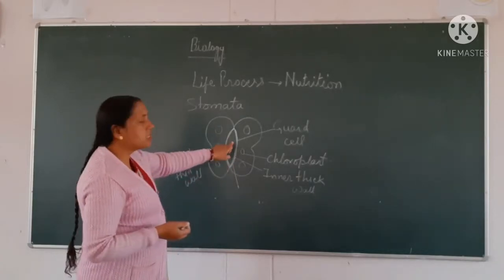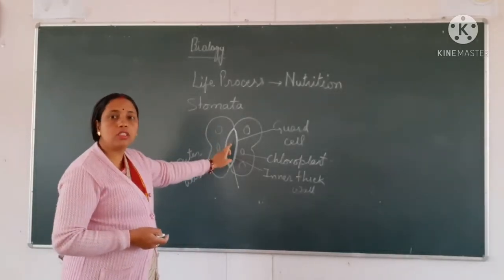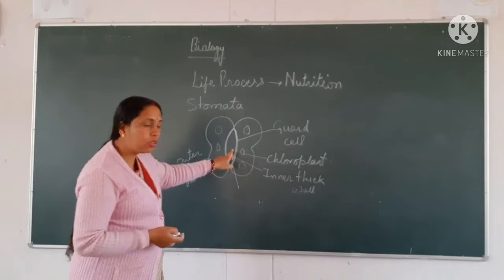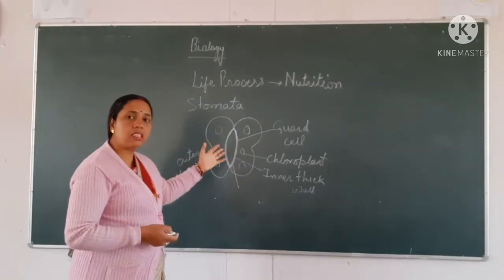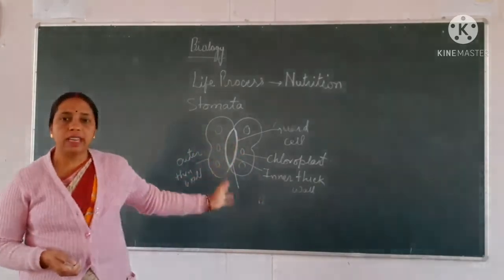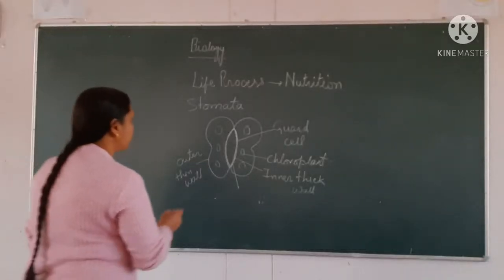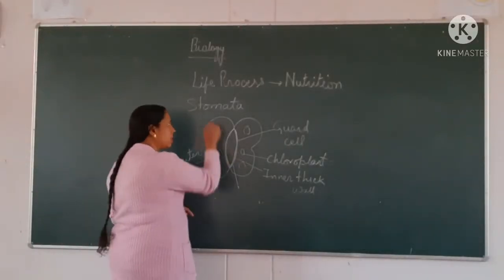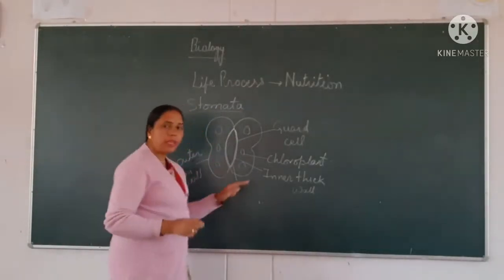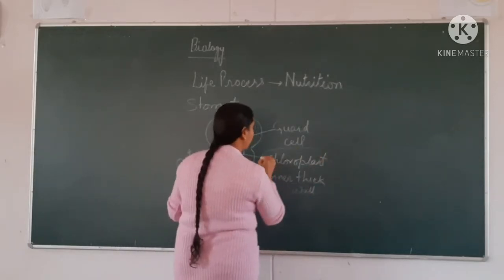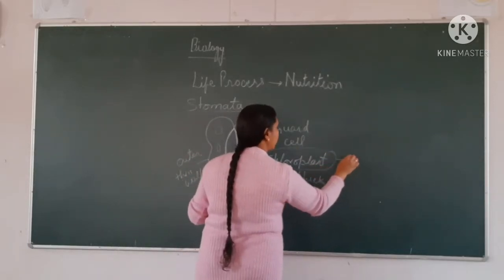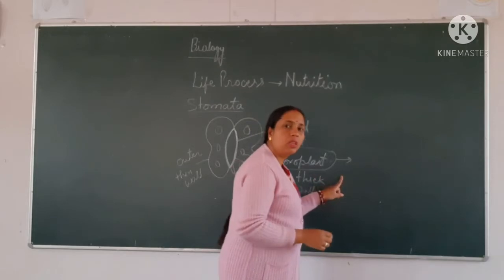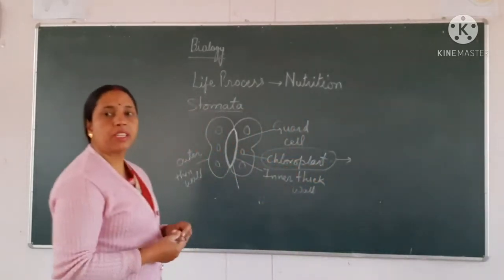This place is called the stomatal aperture or the stomatal pore. Through the pores, the exchange of gases takes place. You can see the structure of stomata. In this stomata, the main component is our chloroplast. Chloroplast is the main component which traps the solar light.